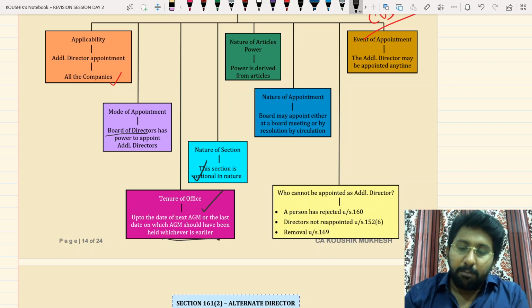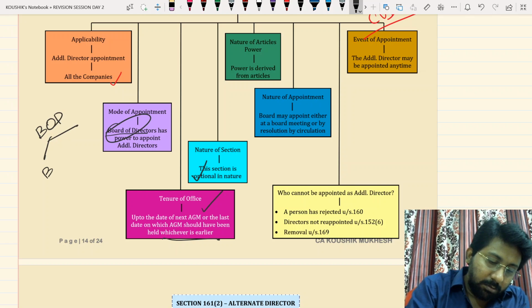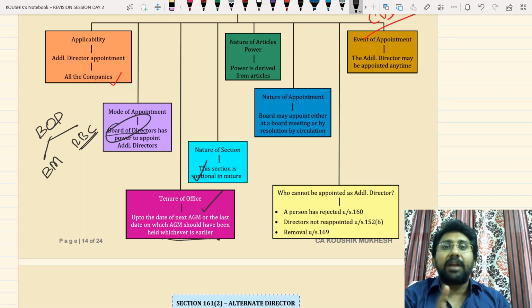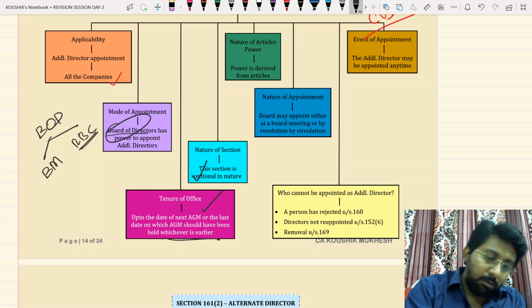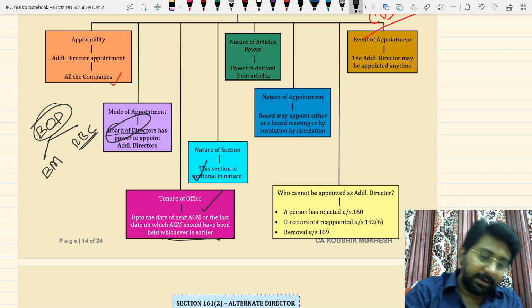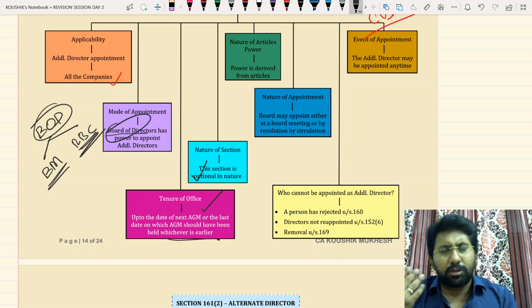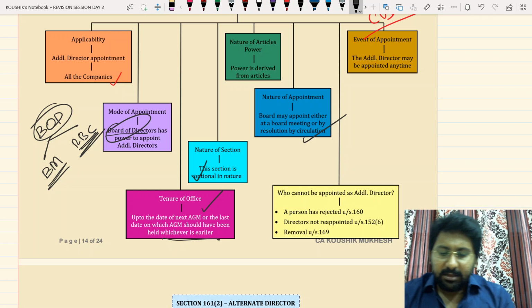Nature of appointment. Board may appoint. This is important. Who can appoint? Board of directors. Board of directors can take decisions in two ways: board meeting and resolution by circulation. Now, resolution by circulation is passing resolution from remote places. That means wherever you are, from your house, you can pass a resolution without having any physical board meeting. Now, board of directors can take a decision on additional director at a physical board meeting or at an RBC or both. Both are possible. So, board may either appoint at a board meeting or by a resolution by circulation.